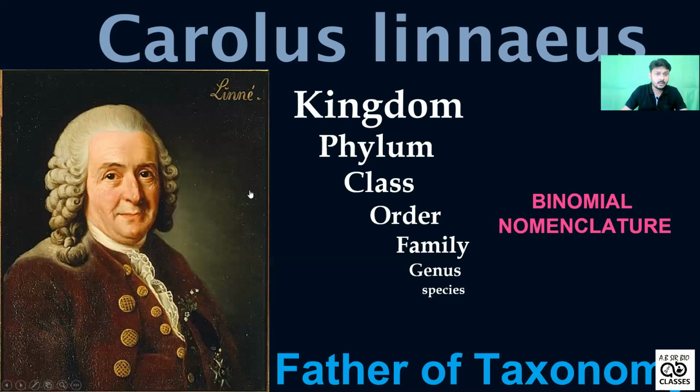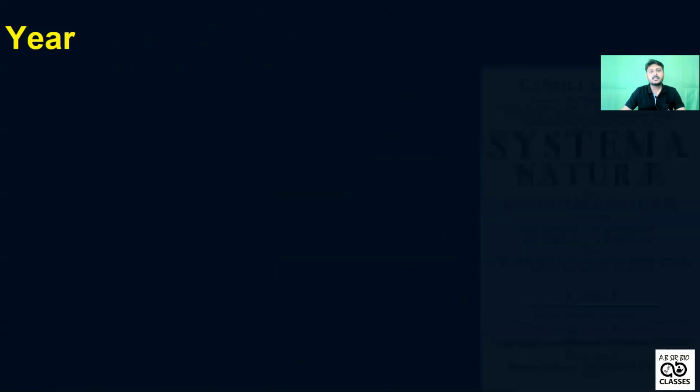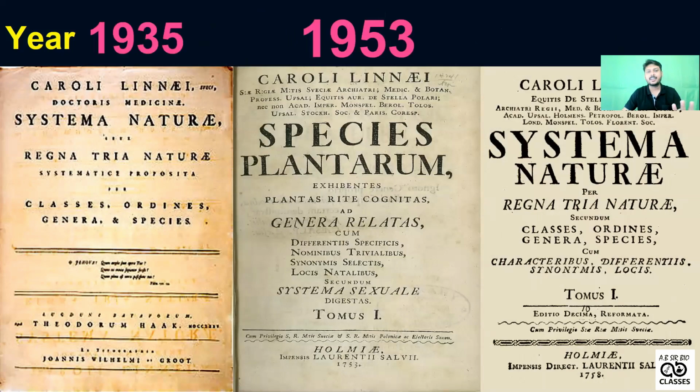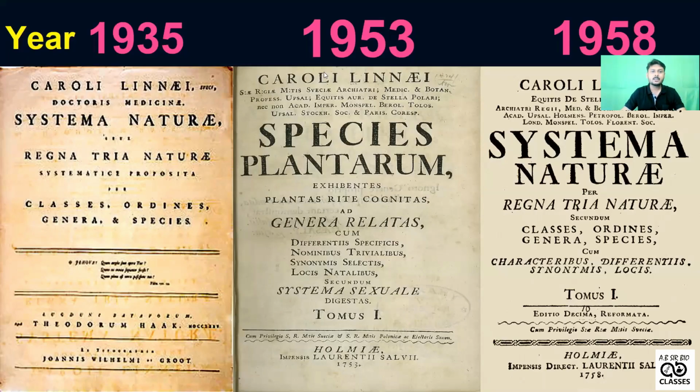Okay, do remember this. Now, he wrote three books. Although lots of books are important, here I have mentioned only three. But by mistake, the year which I have given here is a typing error. It's not 1935. This year is 1735.